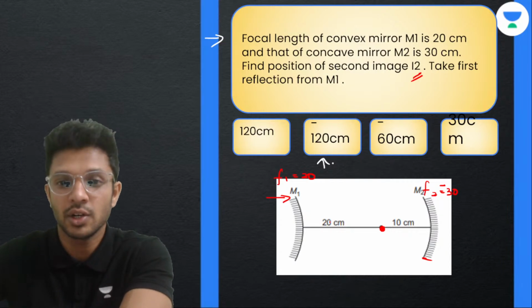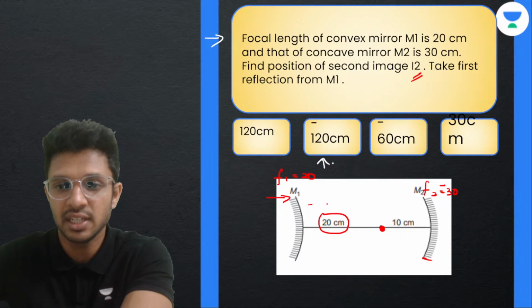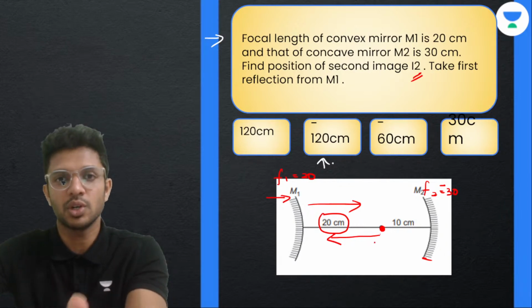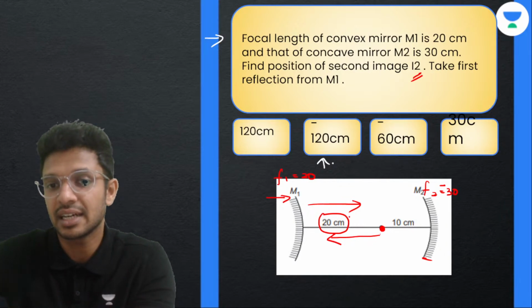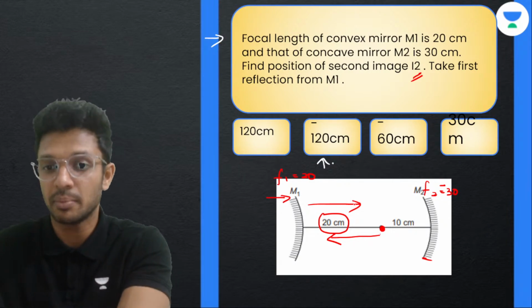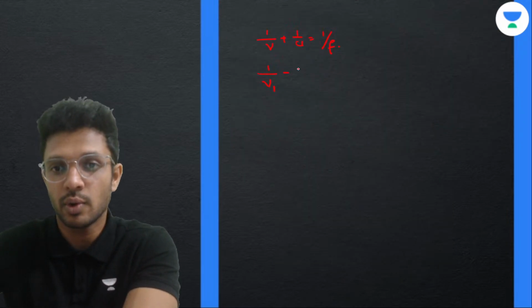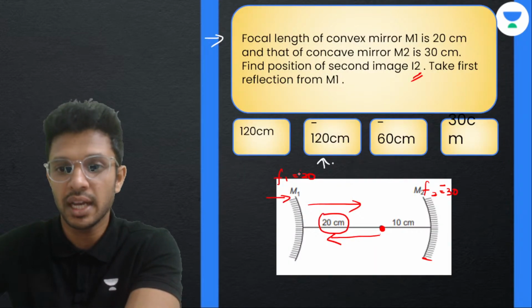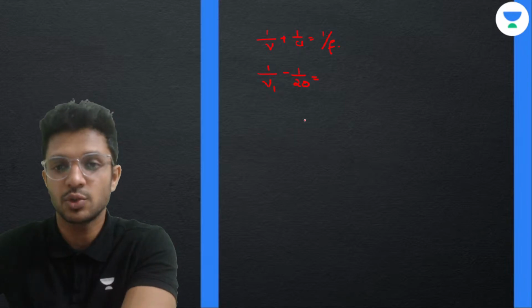Okay. So देखिए, for the first mirror, the object is kept at a distance of 20 centimeter in this particular direction. ठीक है. Light rays from the object are coming in this direction towards left, and distance is considered towards right. So it is obviously negative. U is minus 20. So 1 by minus 20 is equal to, what is the focal length of the first convex mirror? It's 20. So that is 1 by 20.